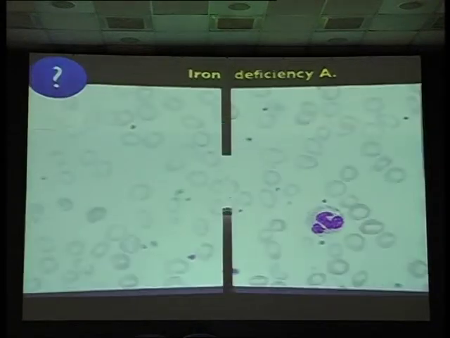What do you think here? So the defect is in the RBCs, the central pallor is very much increased, and platelets are increased in number. Any anemia with increased platelets, think of iron deficiency anemia. Thrombocytosis will be there in iron deficiency anemia.